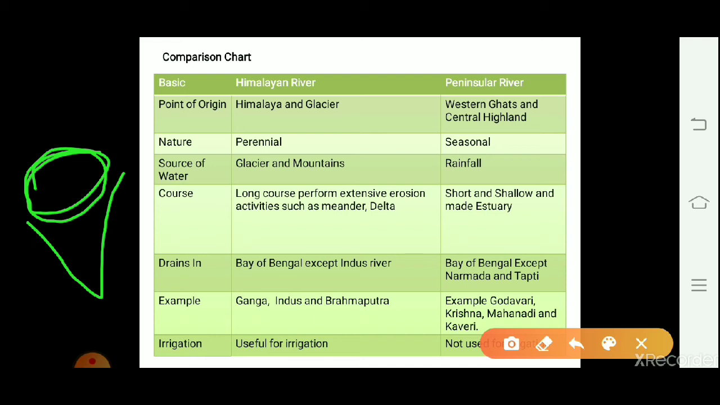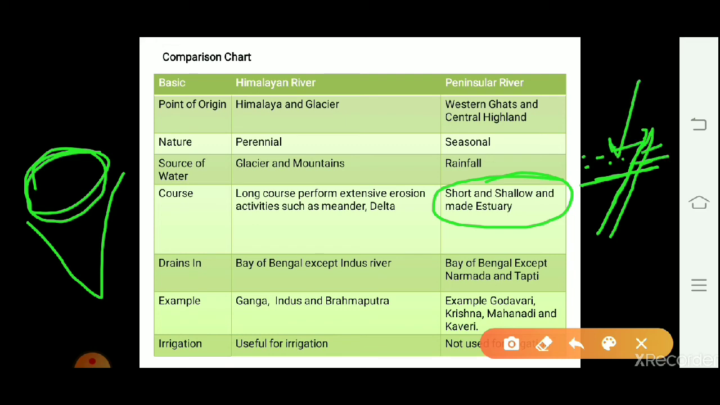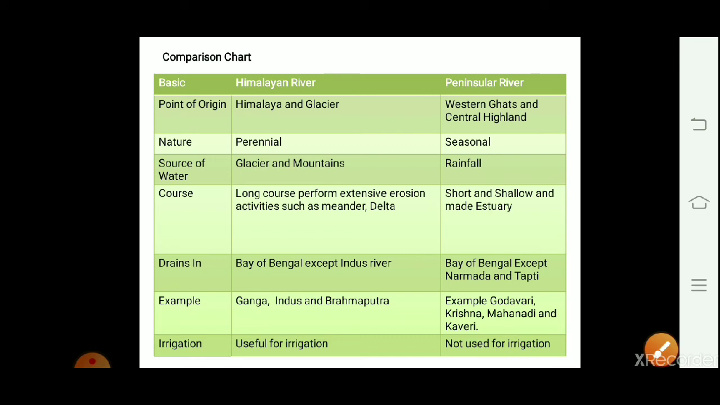On the other hand, the peninsular plateau rivers have a short and shallow course and they form estuaries. An estuary is a landform made by a river. The rivers which do not form a delta form an estuary. An estuary is the area where the fresh water of the river and the saline water of the ocean meet. Estuary is good for fishing activities.